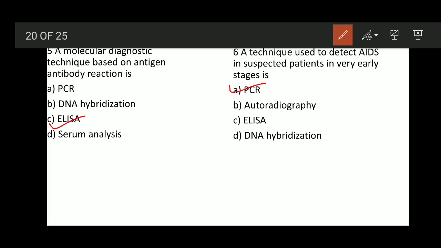ELISA can be used for AIDS positive patients, and qualitative analysis can also be done, but in case of AIDS it is used for quantitative analysis. DNA hybridization, once again, is not a technique to detect AIDS in suspected patients. So option A, PCR, is the right answer.